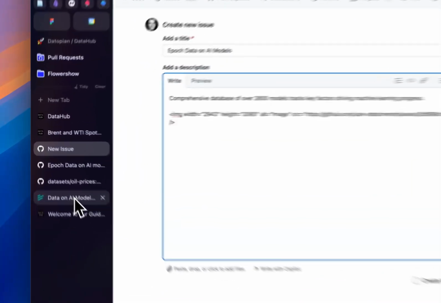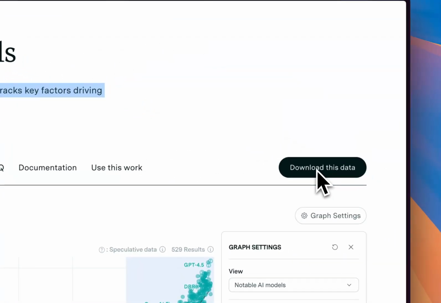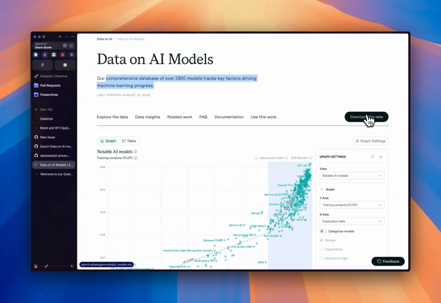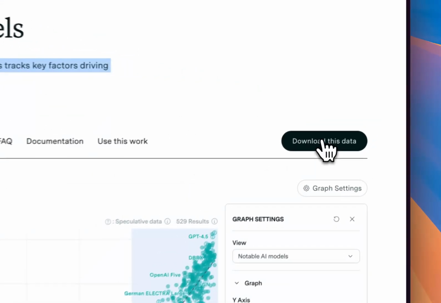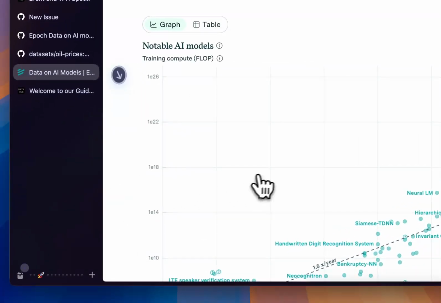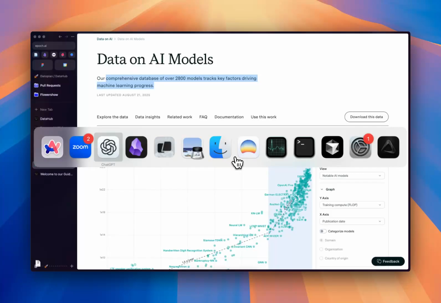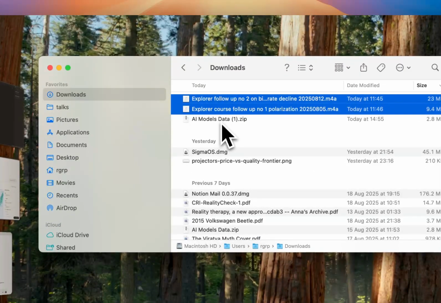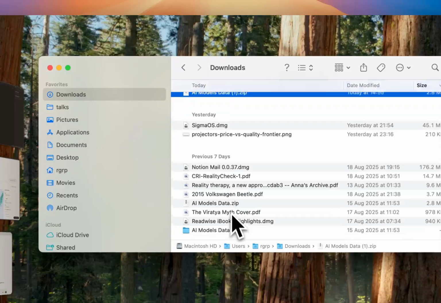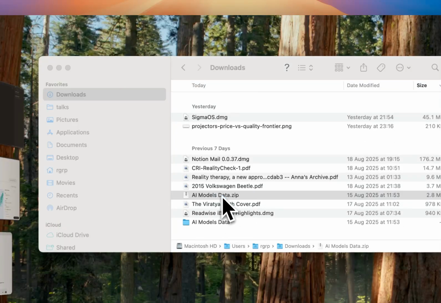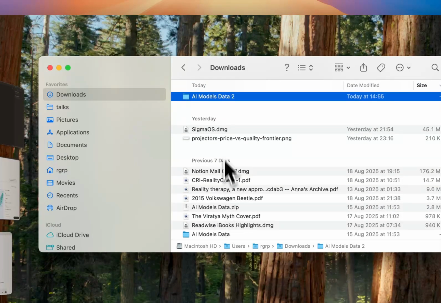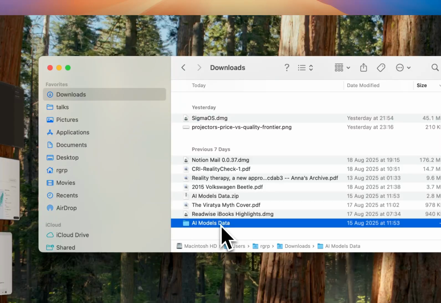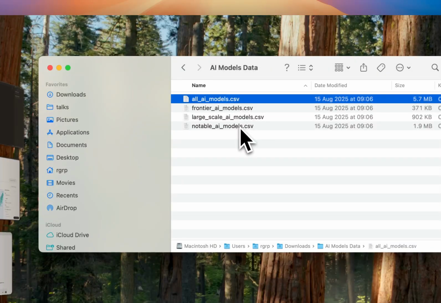Then what I really want is the data. I've got this data here. I'll download this data, which I did earlier, let's say. The key point is there's a bunch of data. You won't be able to see it on my screen because I'm only sharing one window, but if I open this zip file, I've got a bunch of CSV files here.